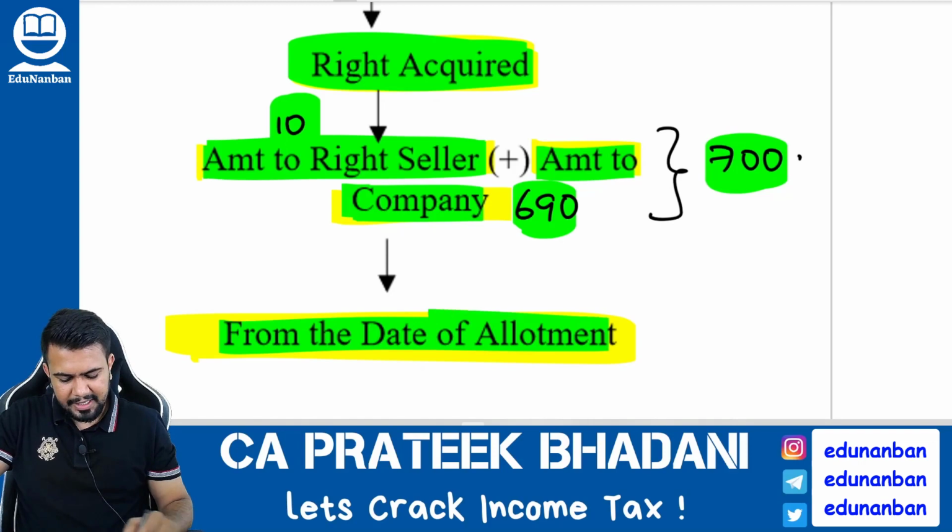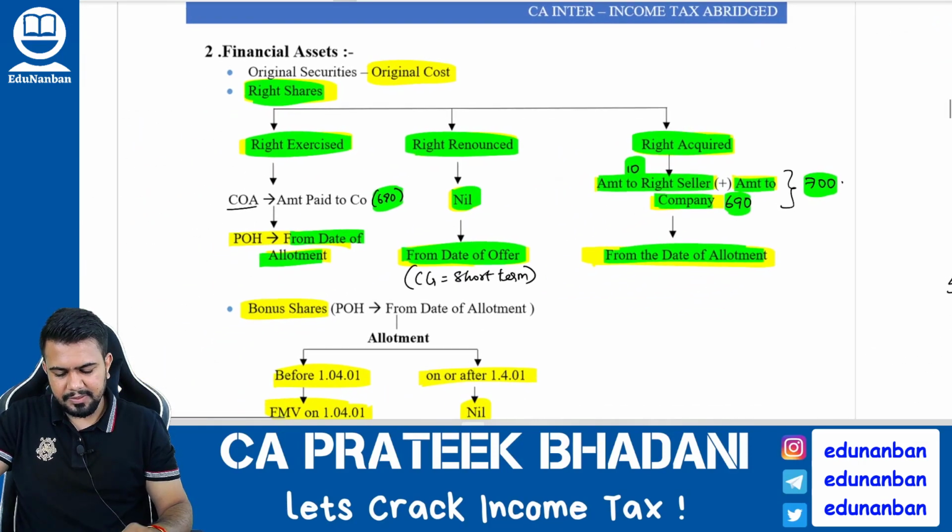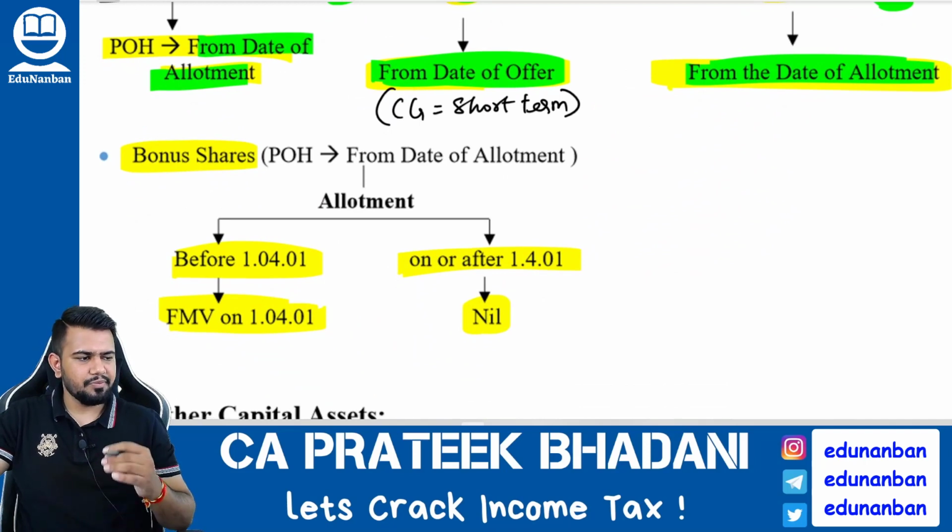Period of holding should be taken from the date of allotment of the shares. Okay, this is the concept of right shares. Now let us discuss bonus shares.